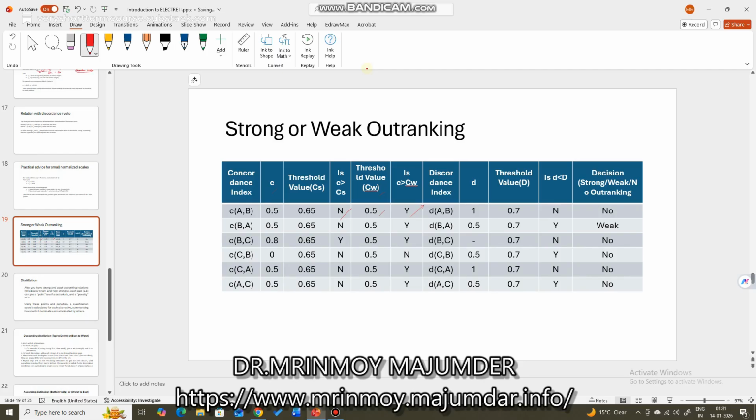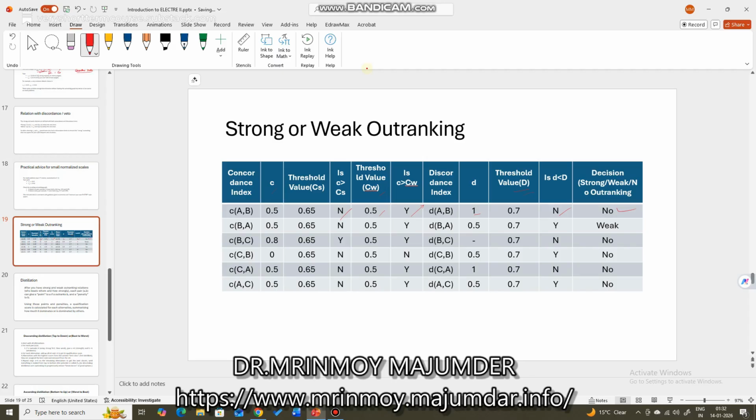And in the case of the discordance index, the value is 1. The threshold value of strong discordance is taken as 0.7. Is it less than that? No. So what is the decision? Strong, weak, or no outranking? We will say no outranking.